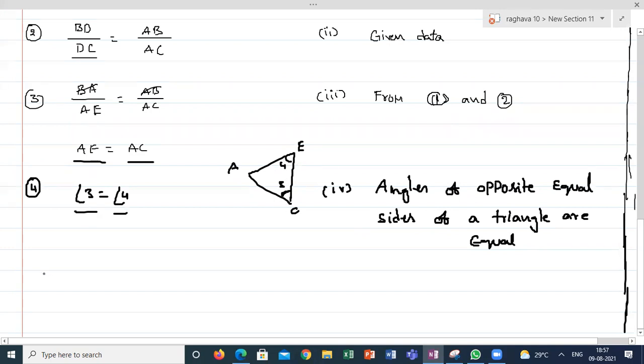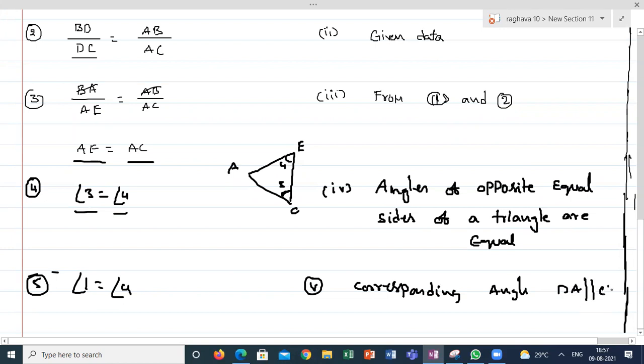The fifth one, angle 1 is equal to angle 4. Why is angle 1 equal to angle 4, guys? Corresponding angles, because we are taking DA is parallel to CE.